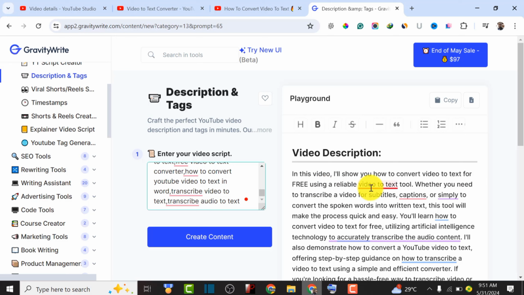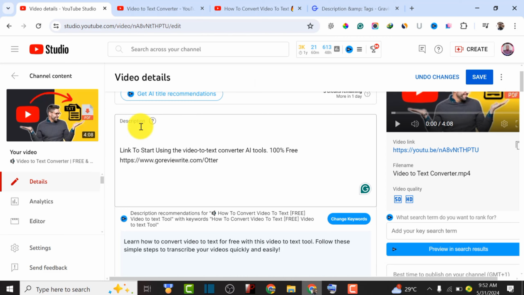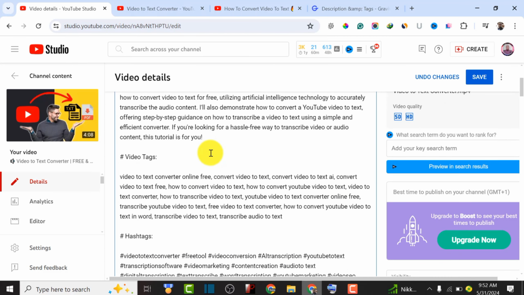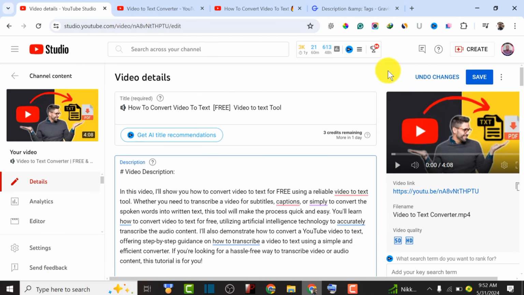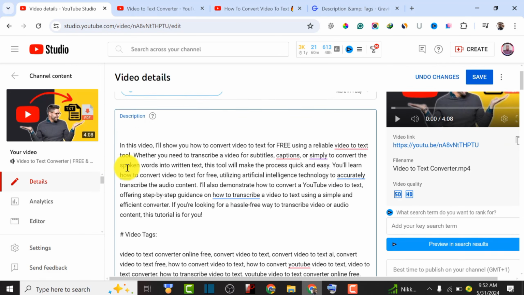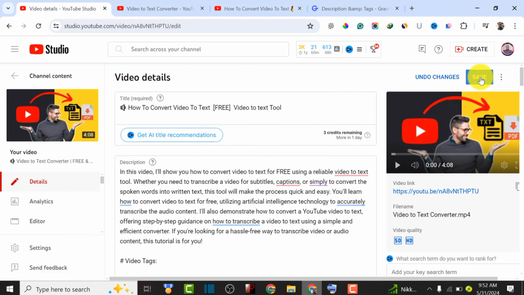So as you can see in this video, I will show you how to convert video to text for free using a reliable video to text. As you can see, it's more like repeating some of the tags or keywords that we can potentially rank for. So all we have to do is copy this tag, copy this description, then come over to our video and paste it over here. If you check vidIQ, you will know that we have our SEO score higher. So I'm going to show you. Maybe I'm going to delete this video description, make sure that it fits in with what you want. So I'm going to save this particular video.